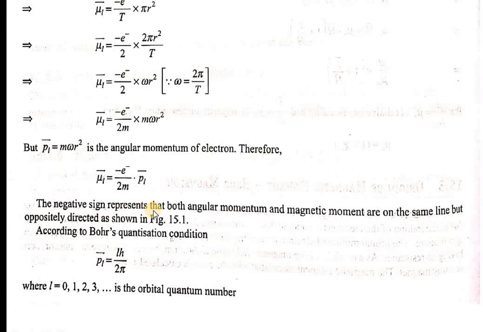Here the negative sign represents that both the angular momentum and the magnetic moment are on the same line, but these two are oppositely directed.